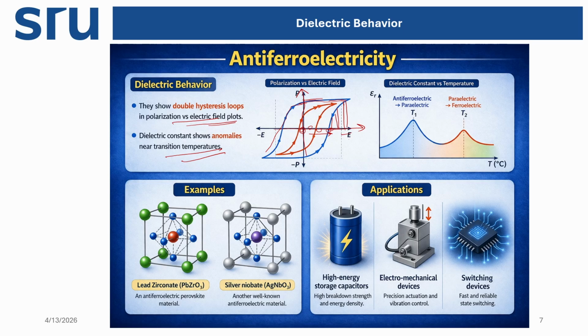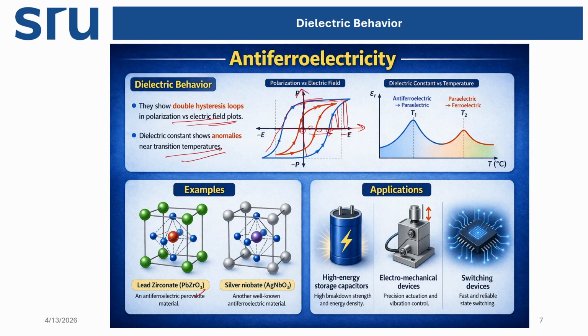We discussed earlier the different temperatures at which an antiferroelectric converts to a paraelectric compound, or a paraelectric to a ferroelectric compound. One of the temperatures we discussed previously is called the Curie temperature. Here is an example: lead zirconate, zirconium oxide.